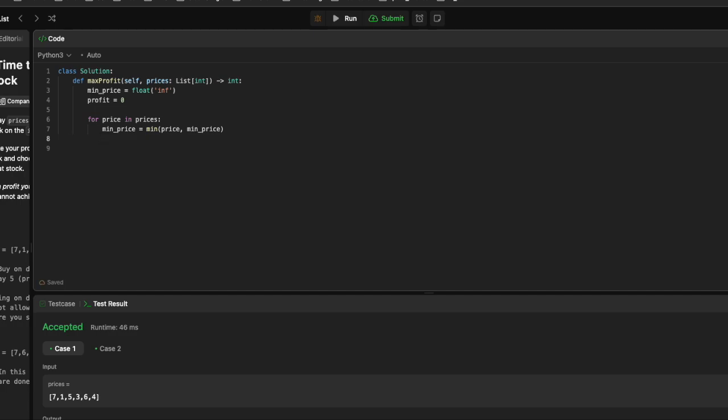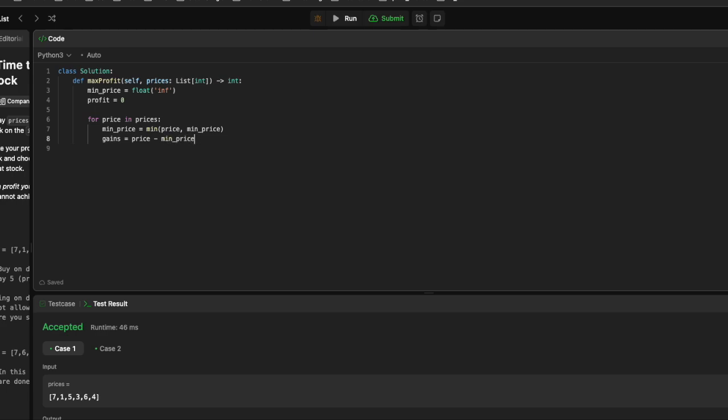Once you have your minimum price, for every current price you need the profit for that particular instance. The gain for that particular time will be price minus minimum price.